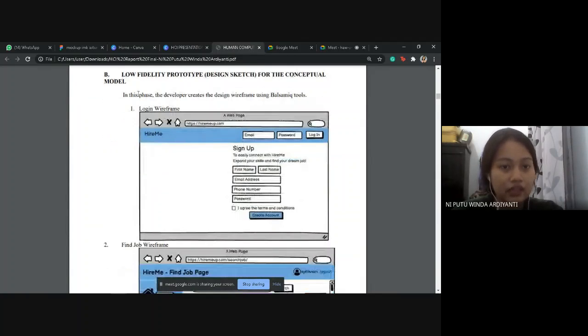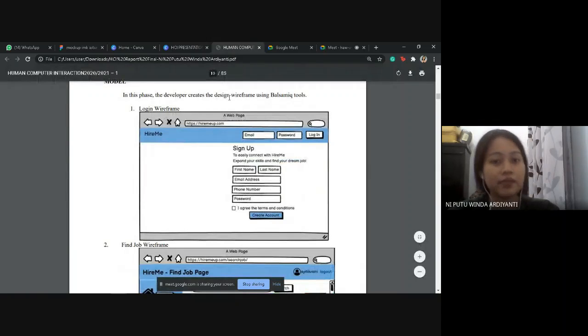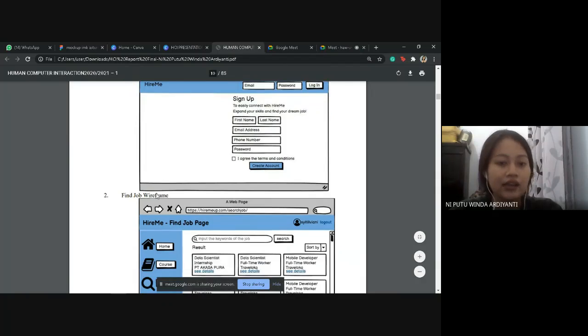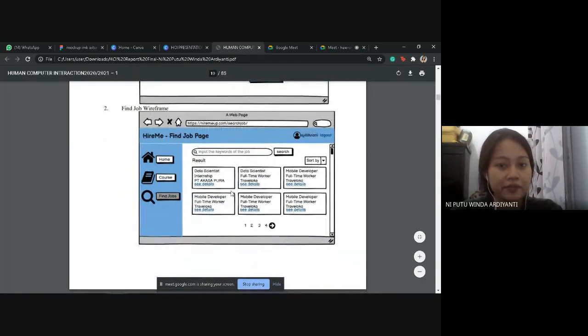In this phase, the developer, me, created design wireframes using the Balsamiq tool. First is the login wireframe, where the user needs to log in. Then the find job wireframe, where the user can input their job and search it, and the results appear like this, and they can also sort the results.